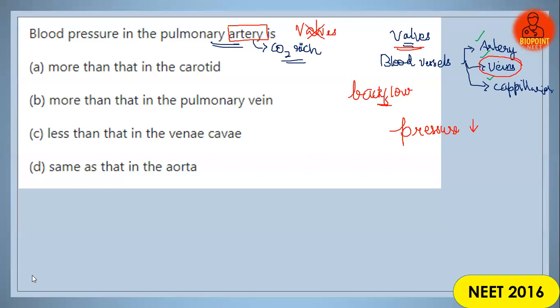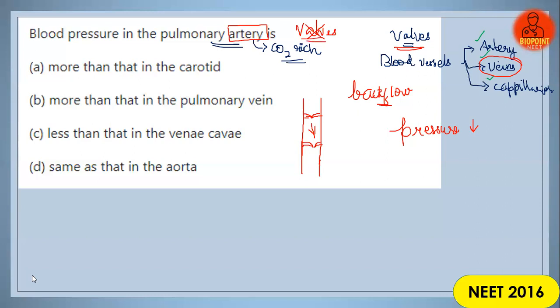Guys, I'm not talking about the pulmonary semilunar valve or the aortic semilunar valve. I'm talking about, if you're considering this to be an artery, you will not have a valve like this in between. In case of veins, you have flap-like valves in between to prevent the backflow of blood. Clear? So in case of artery, you don't have any structures called the valve.